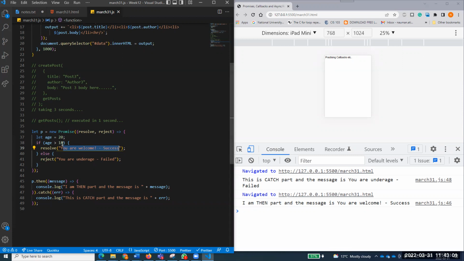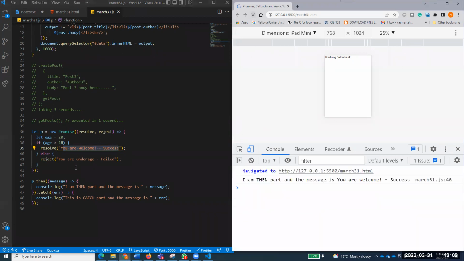And again, if I just refresh it, clear it, and refresh, because age is greater than 18, I'm getting resolved. So then catches the resolved part, and catch catches the reject part. Pavneet, did you get it? Because you are asking a question. You understand it? Okay, that's wonderful. Because this is very important to understand. If you understand this one, because the fetch API that we're about to start, it all depends upon the promises.